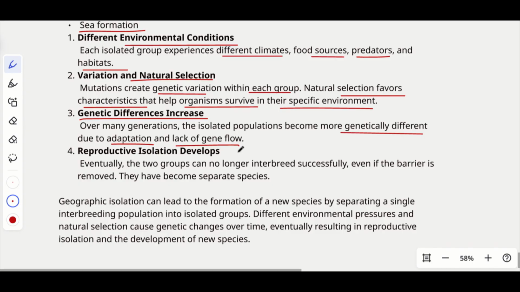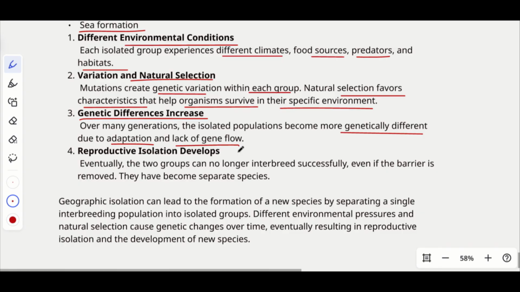It's completely isolated, so gene flow is very low. They don't even have any new introductions there. And due to natural selection, a majority of the population might become extinct. Due to this adaptation and other things, their community will face a lot of issues. So gradually it will develop into genetic differences.